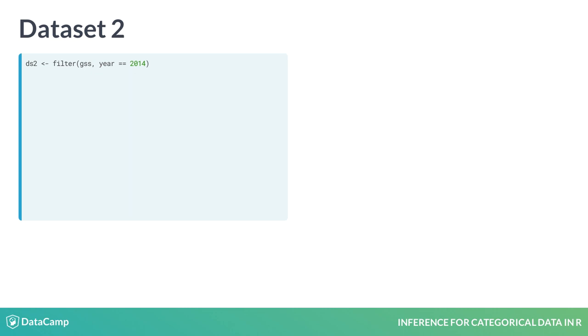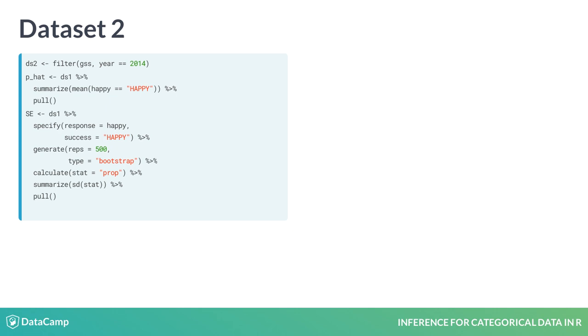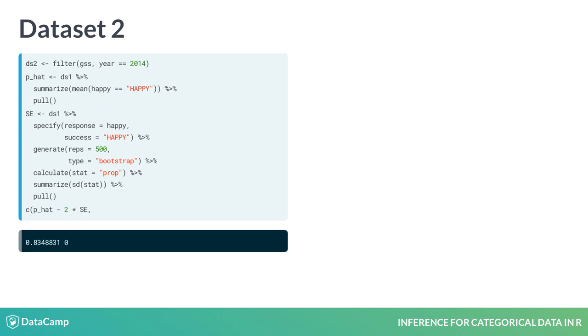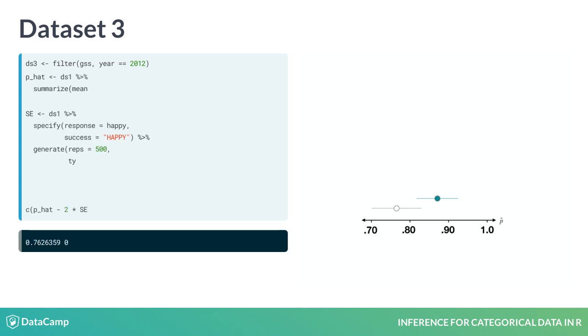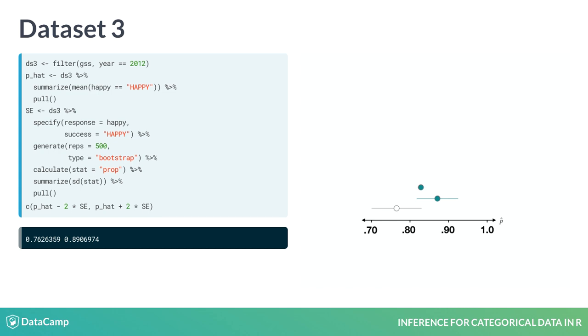Let's look at the data from 2014 and call it DS2. In that sample, the proportion that are happy is about 0.89. We can compute a 95% confidence interval. We see it stretches from about 0.83 to 0.94. We can do this a third time by looking back at the data from 2012, which we'll call DS3. In this sample, p hat is 0.83, and our interval spans from 0.76 to 0.89.